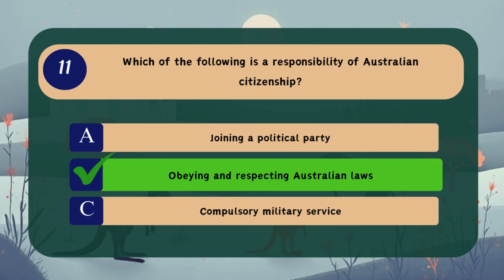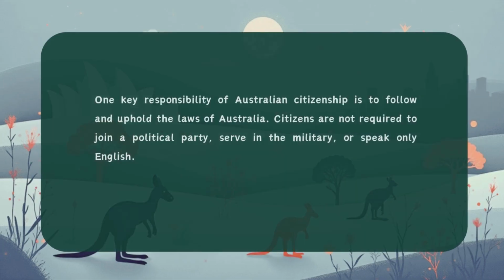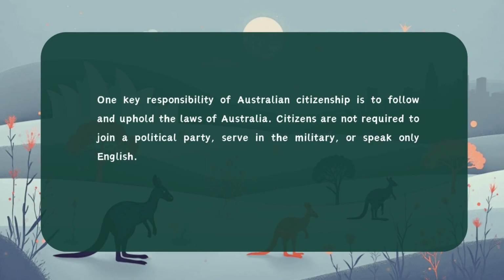Correct answer, B. Obeying and respecting Australian laws. One key responsibility of Australian citizenship is to follow and uphold the laws of Australia. Citizens are not required to join a political party, serve in the military, or speak only English.